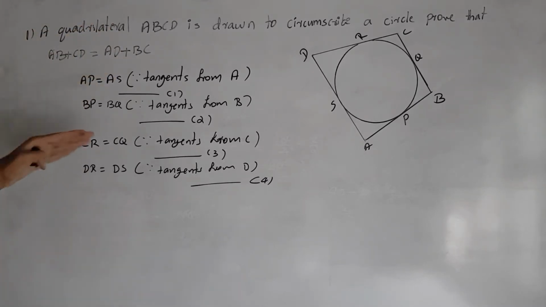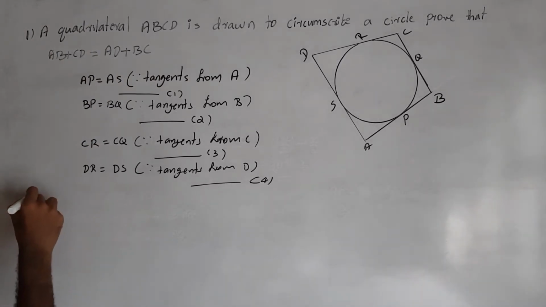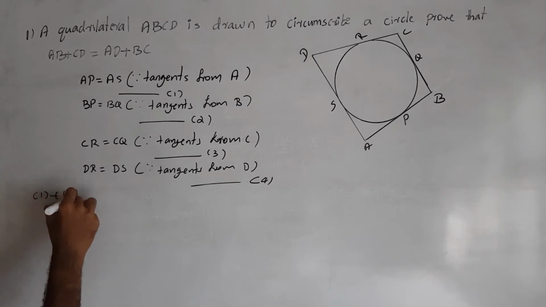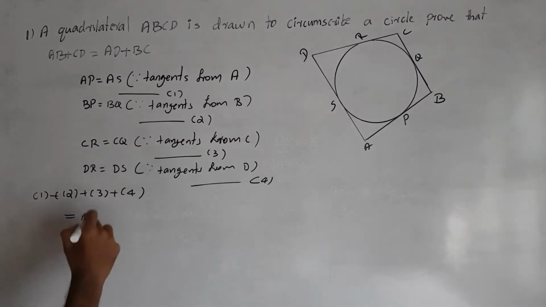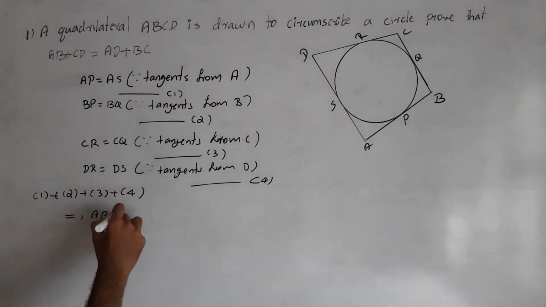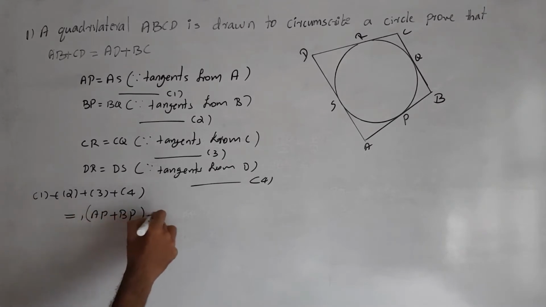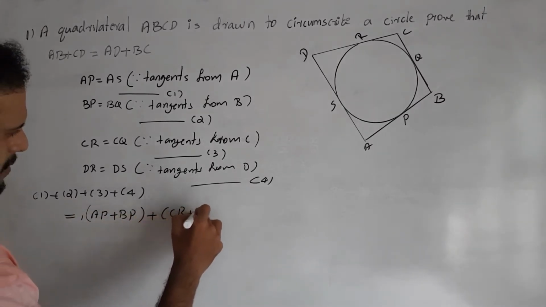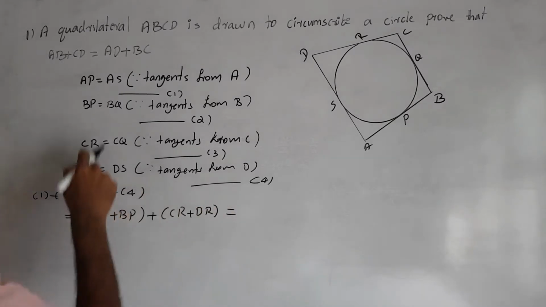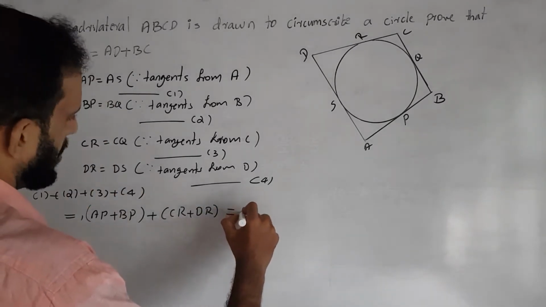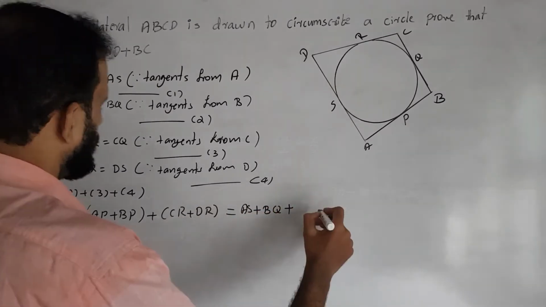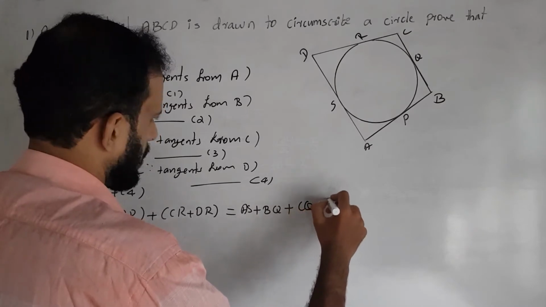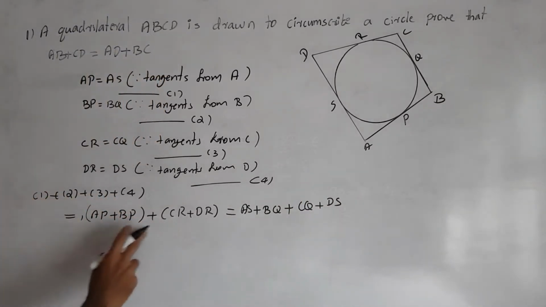So what is the next step? We add equations 1, 2, 3 and 4. The next, 1 plus 2 plus 3 plus 4 implies what do we get? AP plus BP, we pair them, we take one group, plus CR plus DR is equal to, what is the next side? The RHS: AS plus BQ plus CQ plus DS.